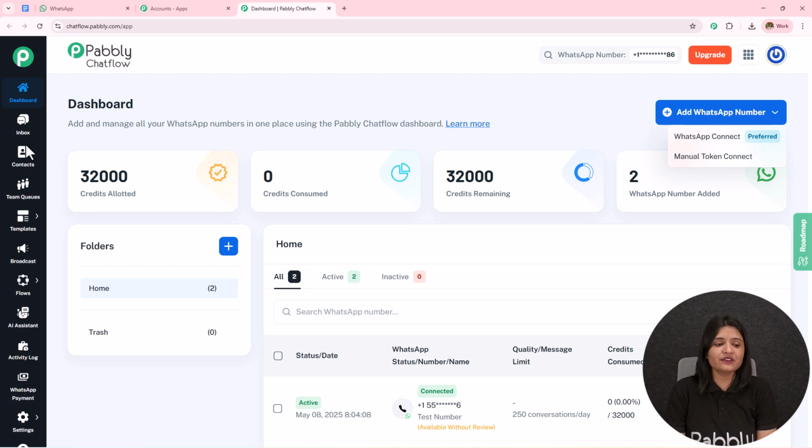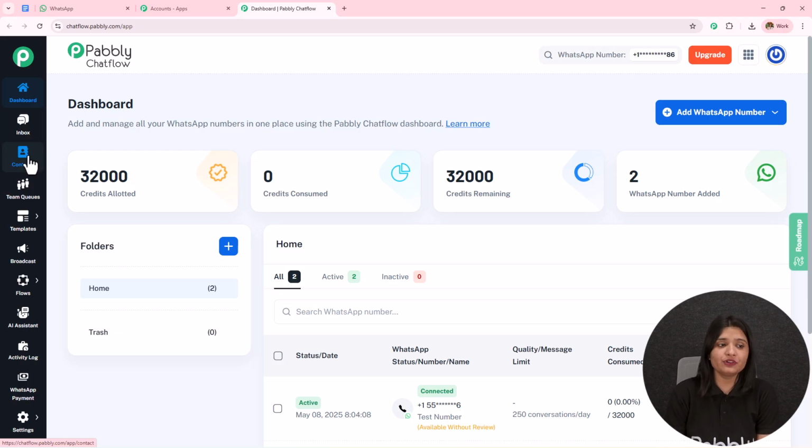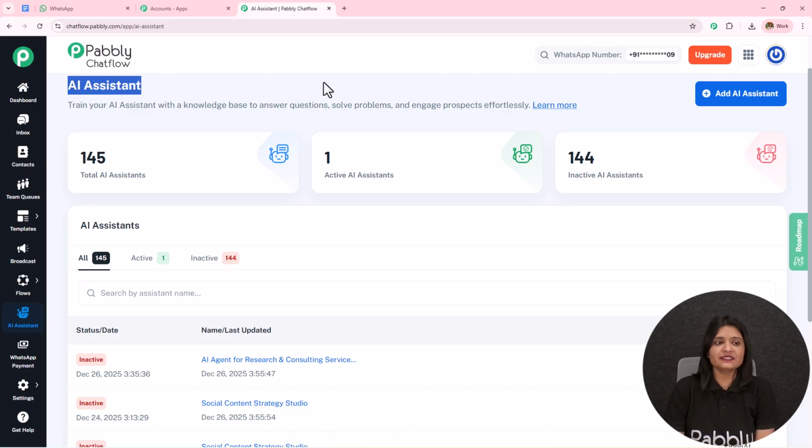On the left hand side we have all these features, which are the most important features of Pabbly Chatflow. We have created dedicated and detailed videos on all of these features. Also, you can check the video in the description. Now we have to create an AI assistant, and to create this AI assistant, we have to open this AI assistant option on the left hand side. Let's open this. We have landed on this AI assistant page.